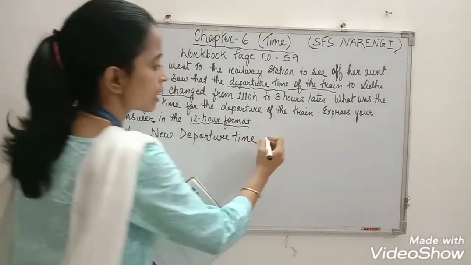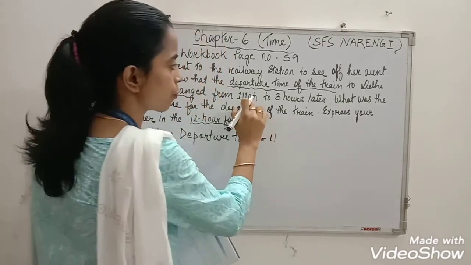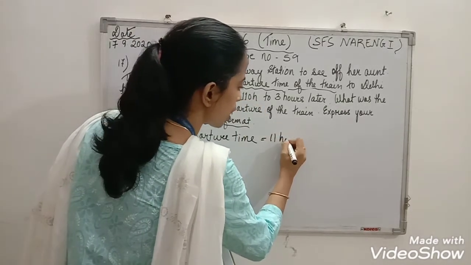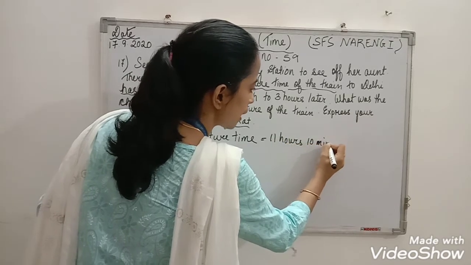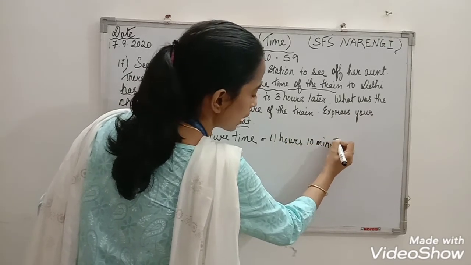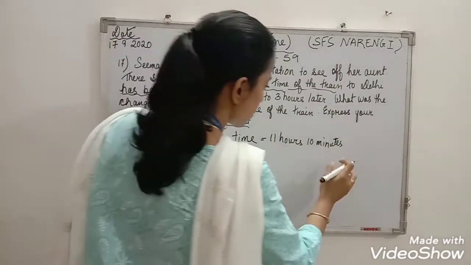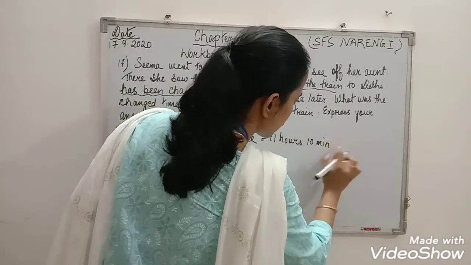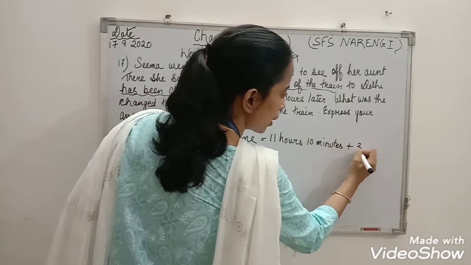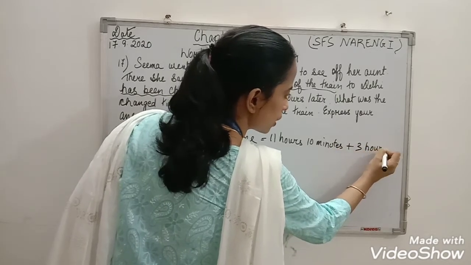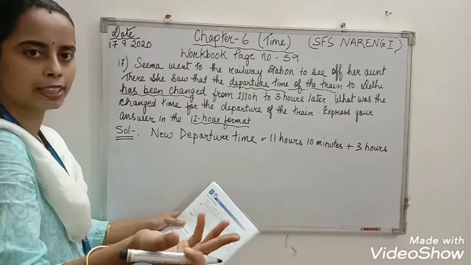What is given? 11 hours, 10 minutes. It is given in the 24-hour clock format. So 11 hours 10 minutes plus 3 hours, because it is changed to 3 hours later.